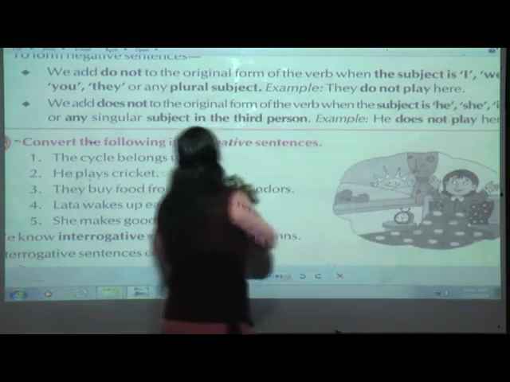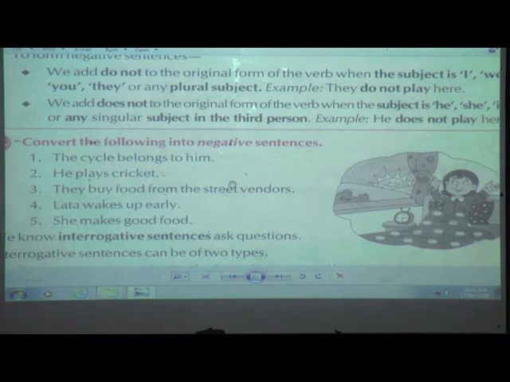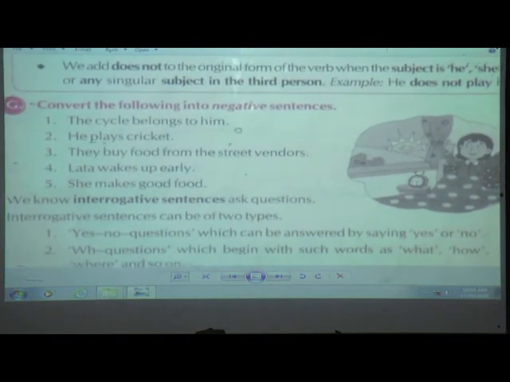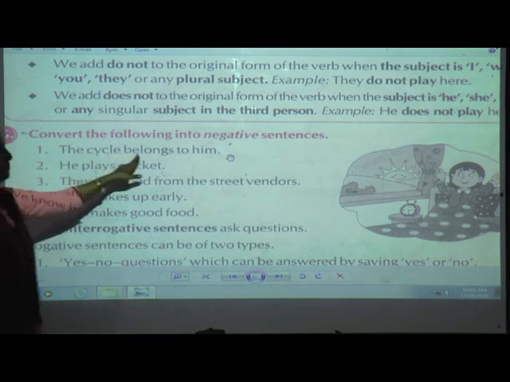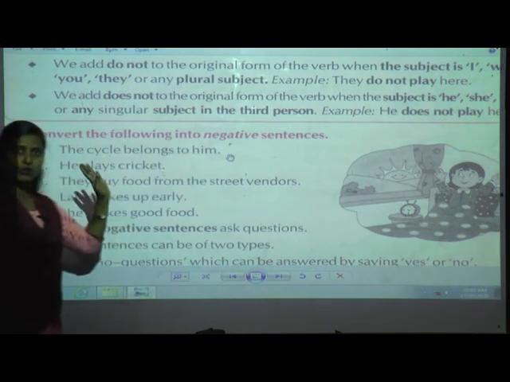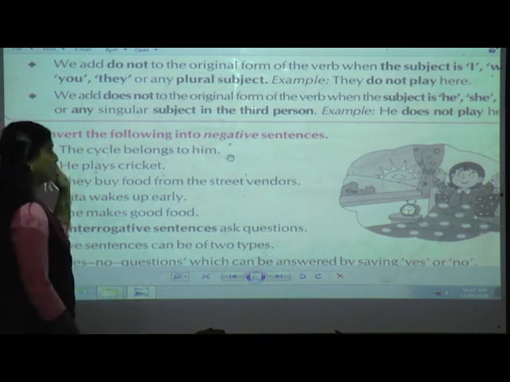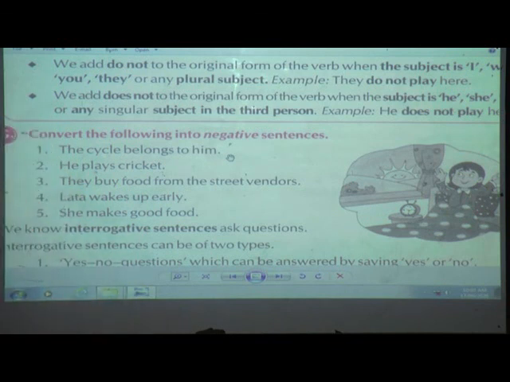Ready, students? Come to exercise G. As we finished till exercise F in our last session, today we are going to solve exercise G. See, this I will keep over here so that you can solve with the help of this. Now convert the following into negative statements. The cycle belongs to him. This is what? A simple present tense statement, yes or no? Now what have they told us? You have to convert it into negative sentences.